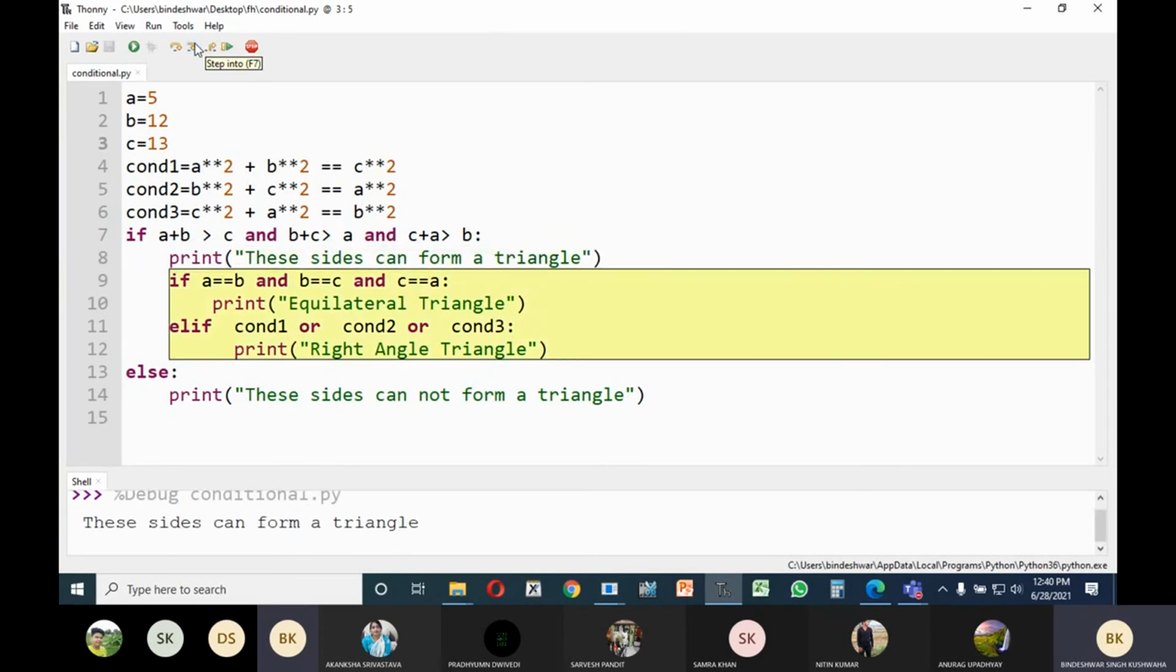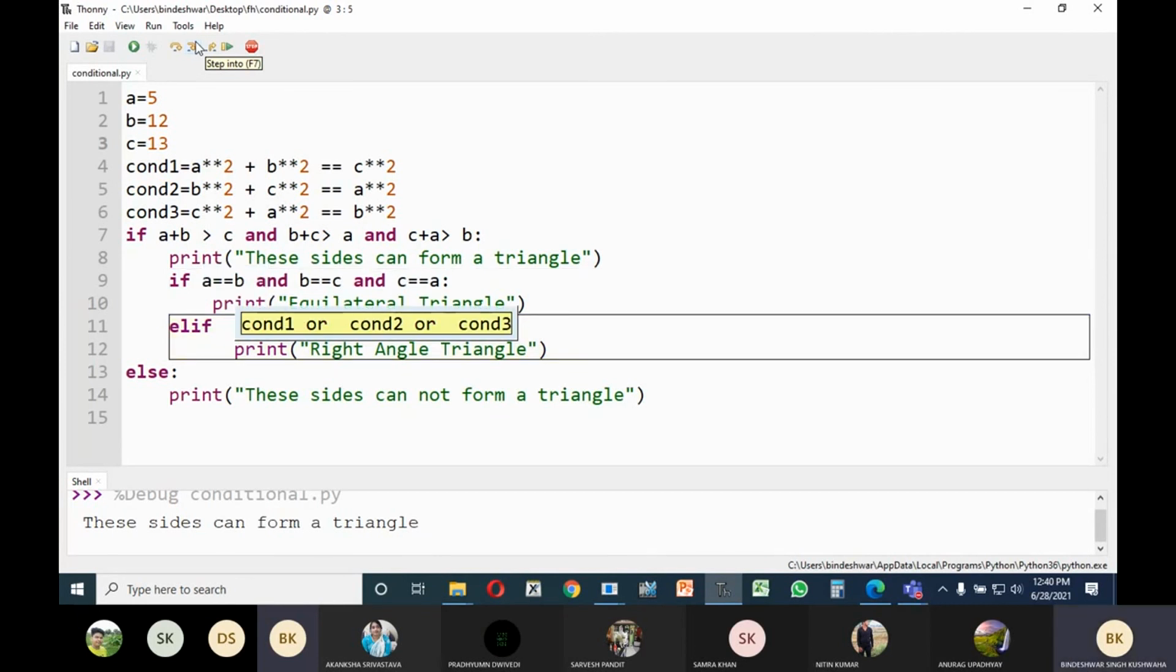Okay. Now let us see that the control has come inside this if. Please see the one which is being selected. So see that it is not forming an equilateral triangle. Why? See that, I have put and, and, and. Because all, see that, is 5 equal to 12? No, obviously. So false.